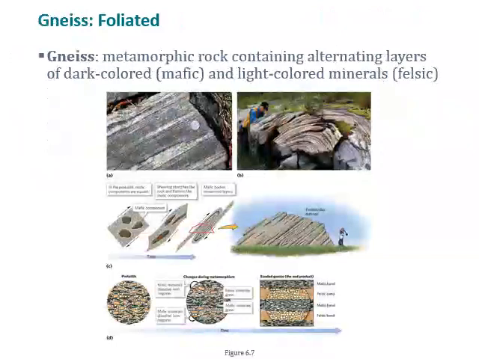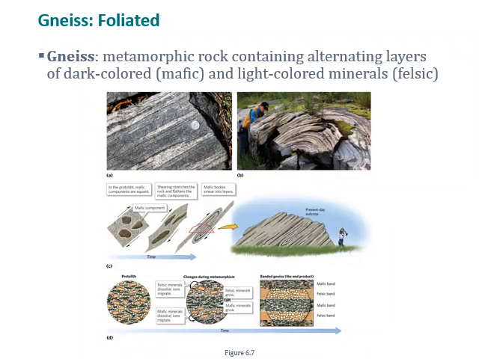Gneiss is a metamorphic rock containing alternating layers of dark-colored or mafic and light-colored or felsic minerals. This has a slightly different composition than the schists, phyllites, and slates, and its protolith likely had a heterogeneous composition as well. Schists, phyllites, and slates mostly had protoliths of claystone and mudstone, but gneiss may be a little bit more heterogeneous.